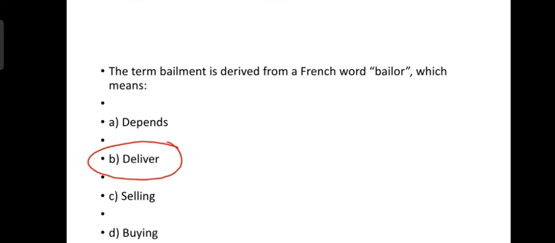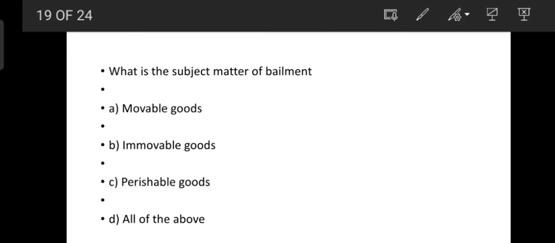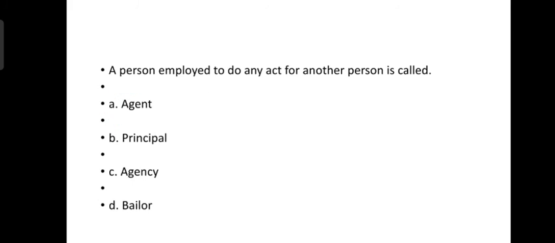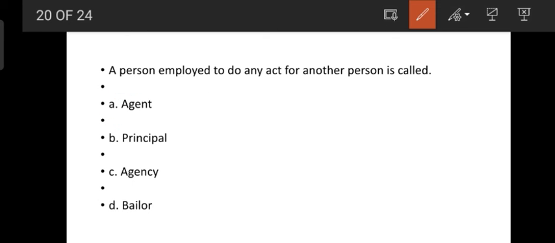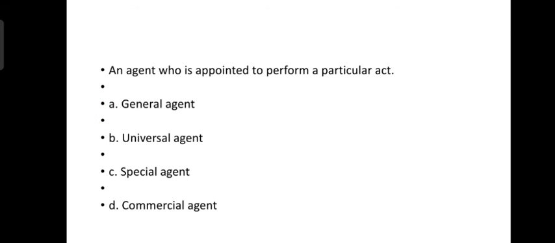Next question. What is the subject matter of bailment? The subject matter of bailment is movable goods, meaning the goods transferred from bailer to bailee. Next question. A person employed to do any act for another person is called an agent.